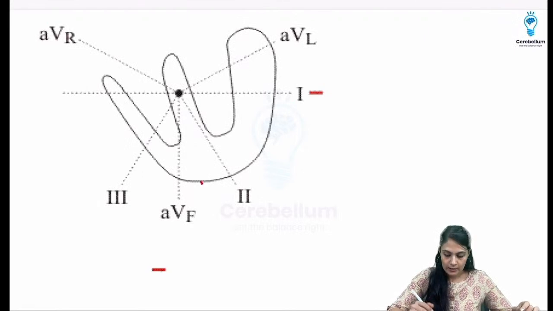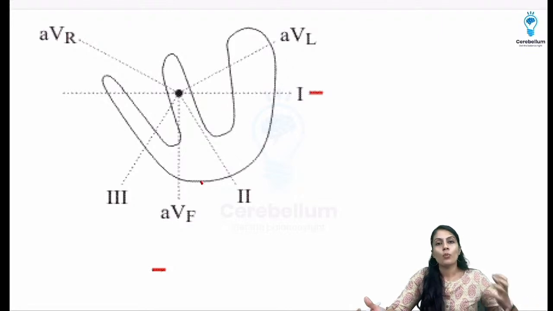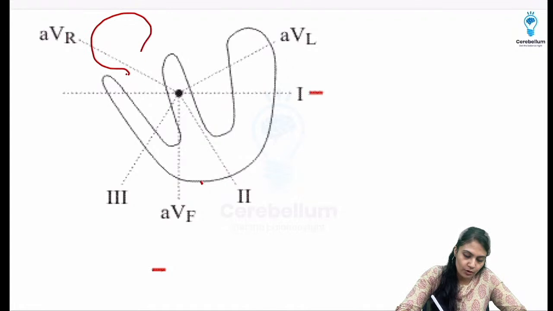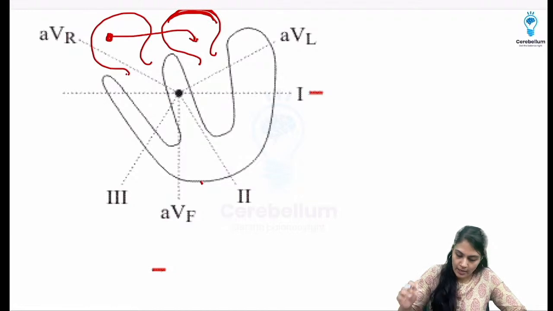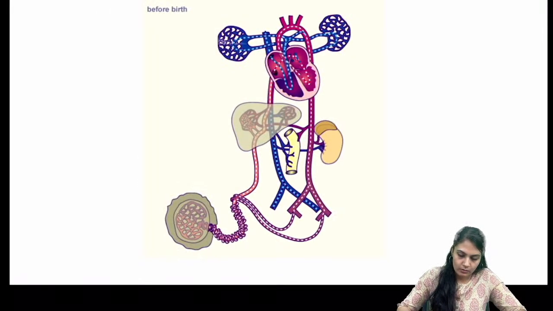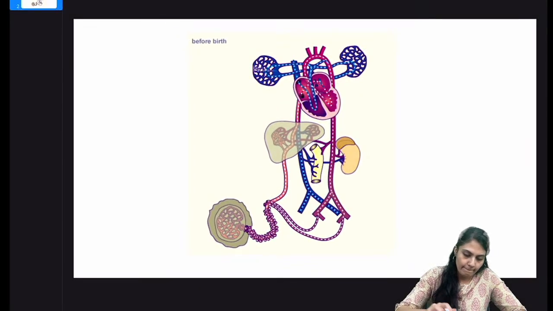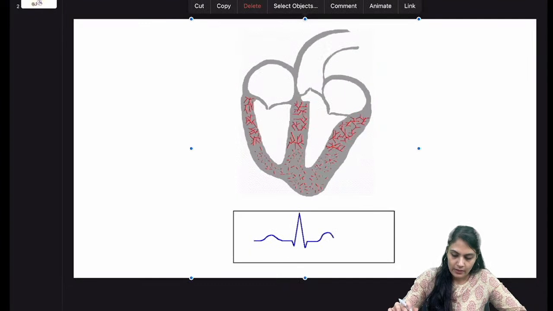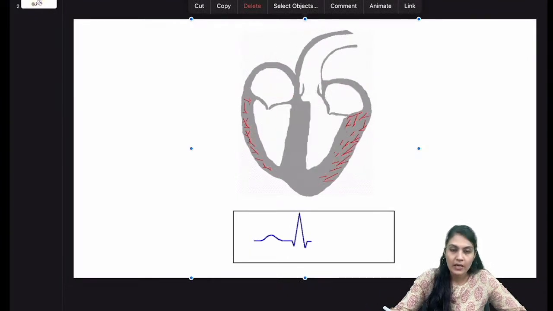Okay, and I have this GIF, but this is a PDF, so it is not working. What I wanted to show you over here is that the atria will be depolarized first, especially the right atrium where the SA node is present. From here it is going to go towards the left atrium. Alright, I have this GIF. You can see how it is moving and how the waves are coming.